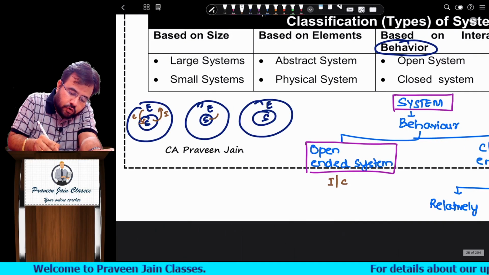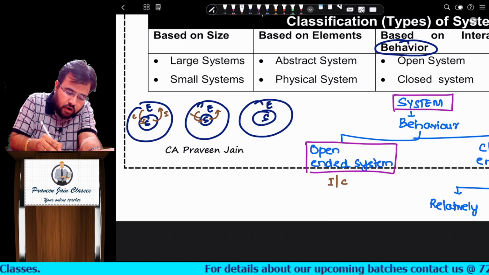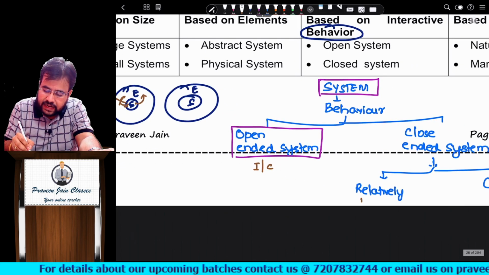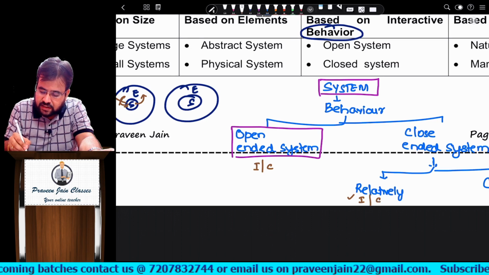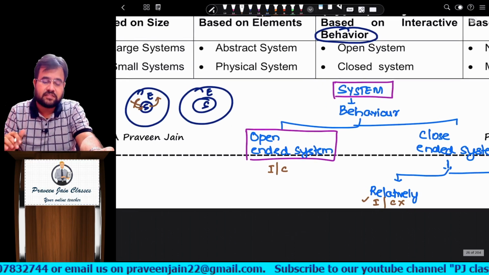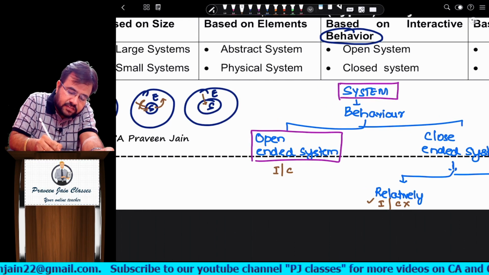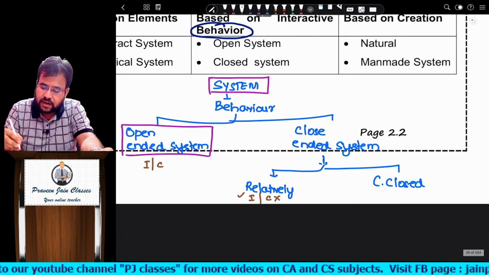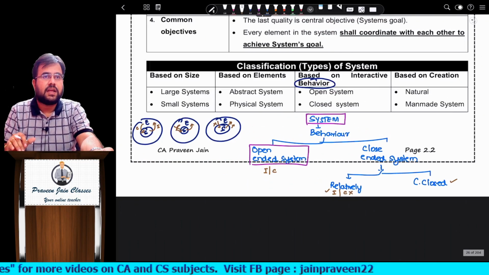Any system which only interacts with the environment but does not change accordingly, that is called relatively closed system. So interaction yes, change no. It will interact with the environment but does not change accordingly. Any system which neither interacts nor changes, then that is called completely closed system.